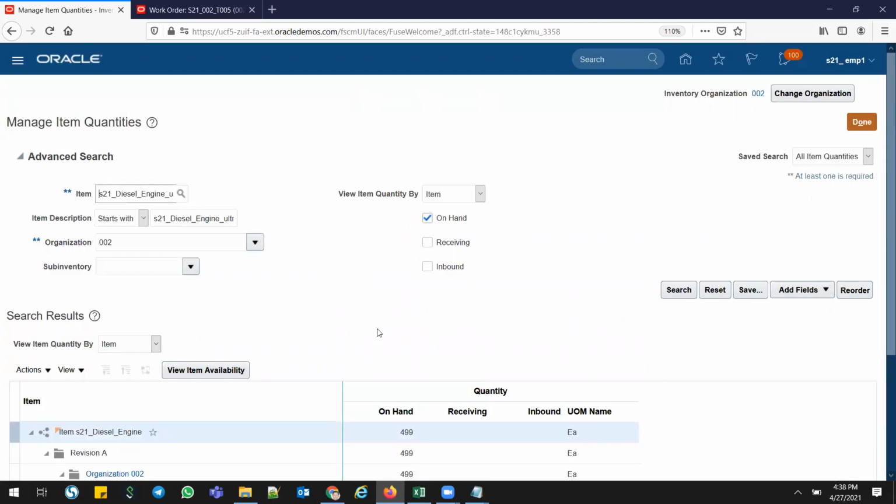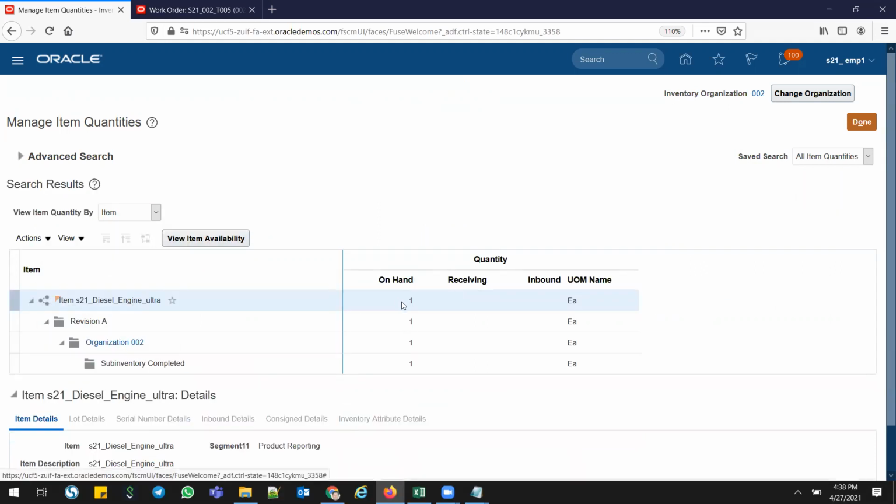Right. So once you click that, as initially we saw that there is no stock for this part number. Now we're going to see how much stock exists for this part number. I see the one quantity. Right. This is how you are able to track it, and you can pull this stock. And again, go back to the inventories.